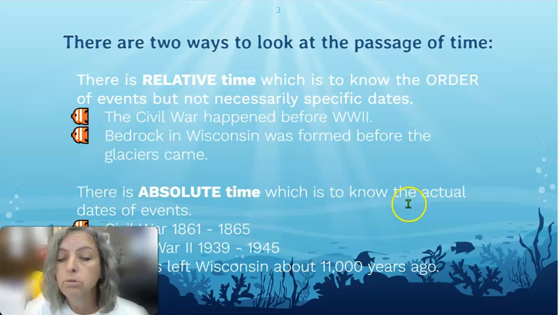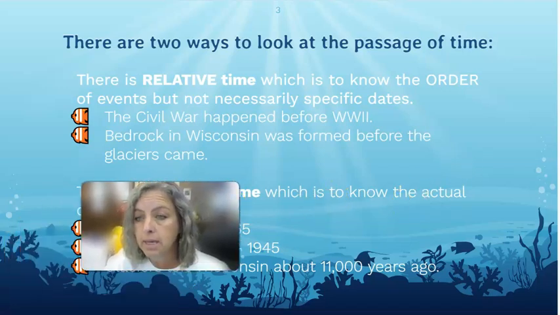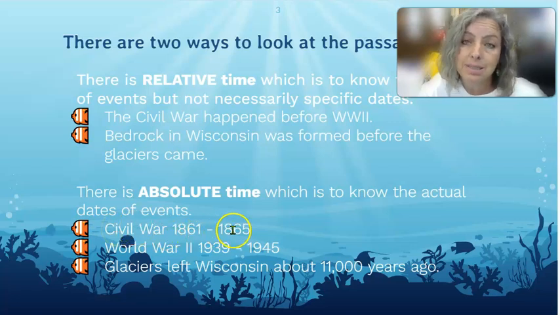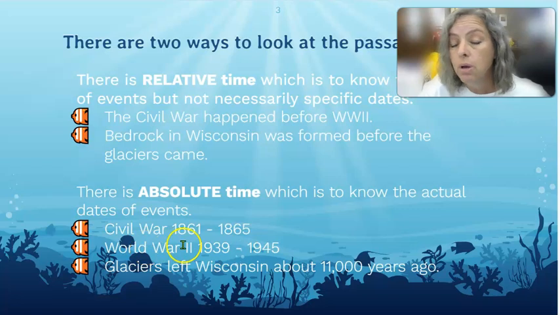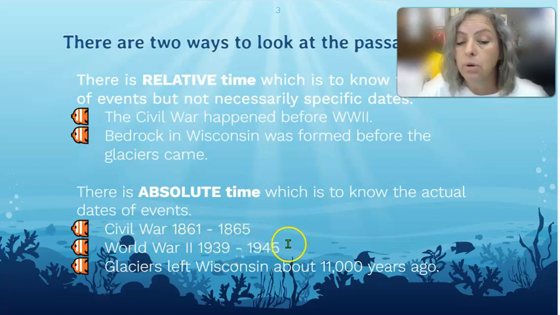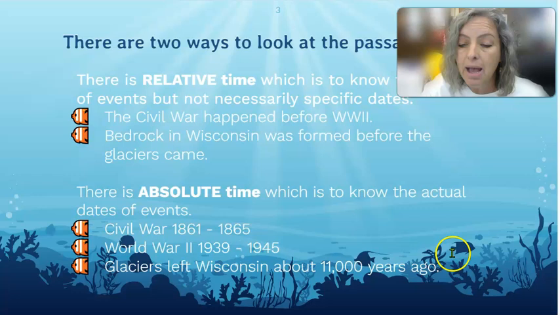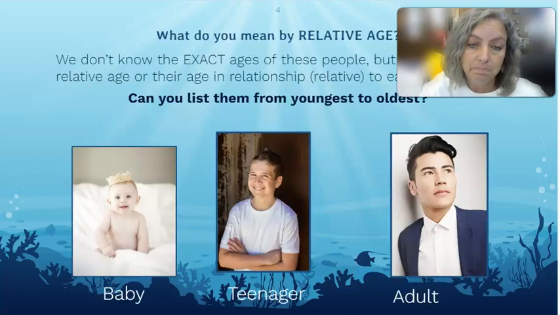There's also absolute time, and absolute time tells us the exact age of something based on the dates, right? So like the Civil War was from 1861 to 1865. World War II, though, was from 1939 to 1945. And the glaciers left the state of Wisconsin about 11,000 years ago. So that's absolute time. We have exact dates on those, or pretty close to exact dates in geologic time. And so we can say that's called absolute age.